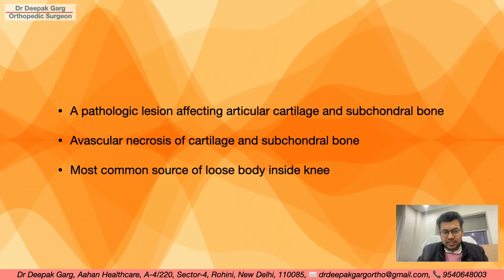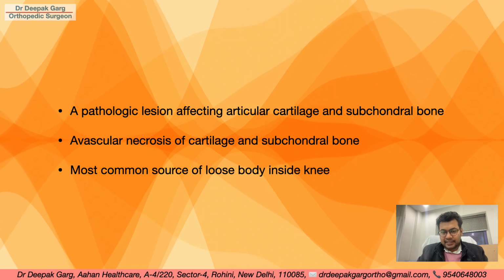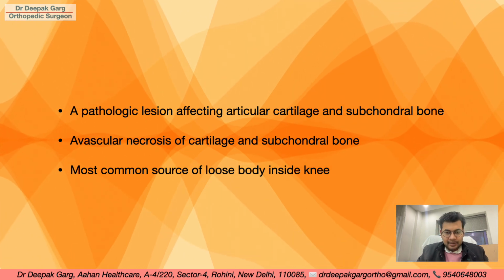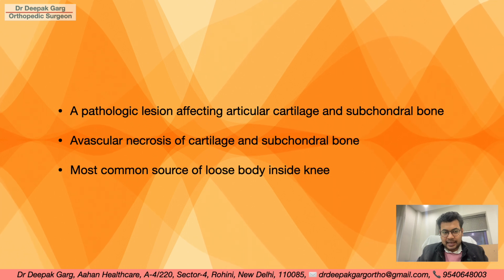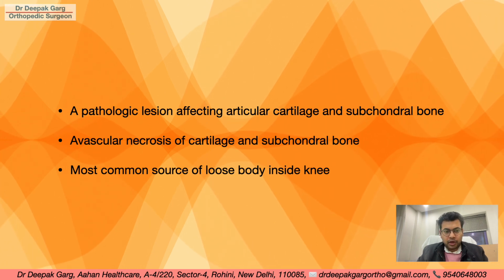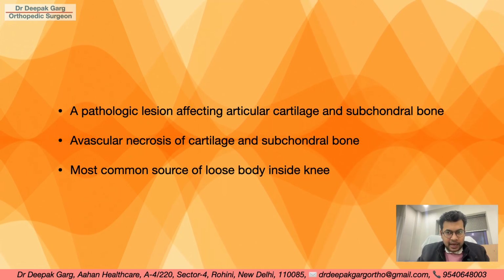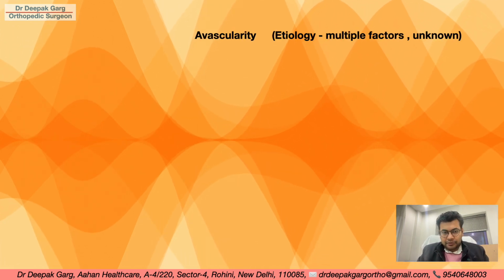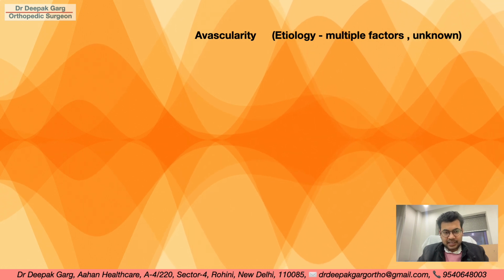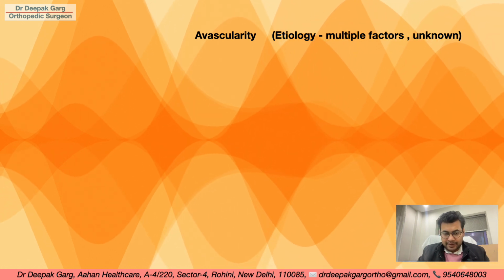It is a pathologic lesion affecting articular cartilage and subchondral bone. In other words, we can say it is an avascular necrosis of cartilage and subchondral bone, and this is the most common source of loose body inside the knee. If we look at the pathophysiology of osteochondritis dissecans, there is some avascularity.